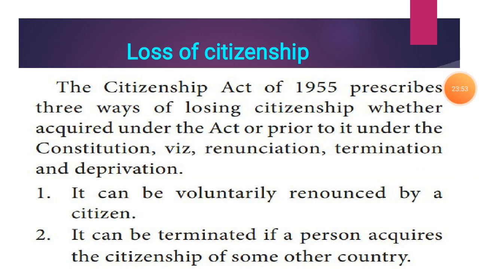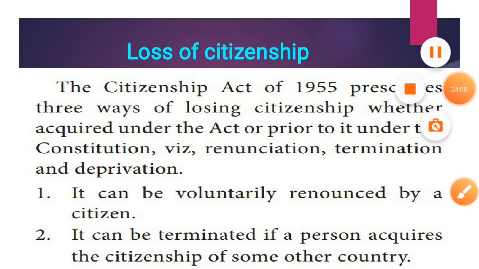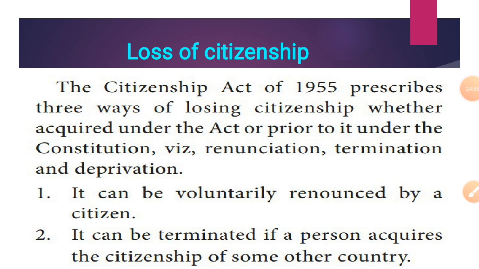So based on these three, a person will lose their citizenship: renunciation, termination and deprivation.